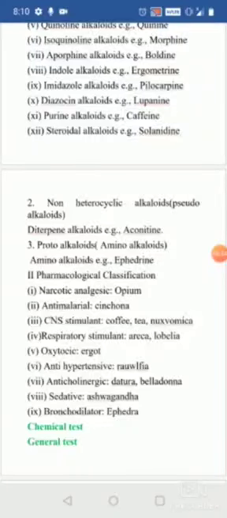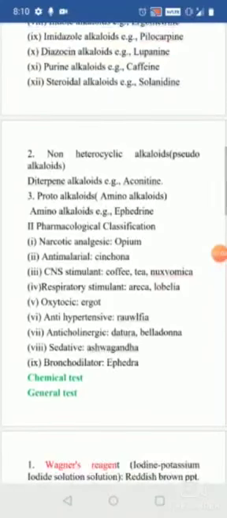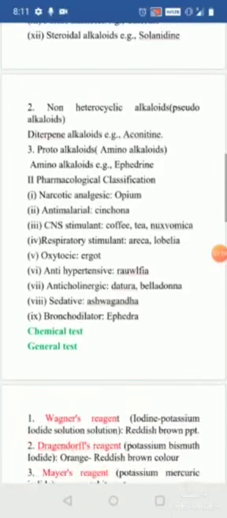When coming to the pharmacological classification, depending upon it, we are going to categorize as the narcotic analgesic, which acts on the brain and opioid receptor and reduces the pain. The example is the opium derivatives, that is morphine and all. Anti-malarial, the cinchona, quinine or quinidine, having anti-malarial property. The CNS stimulant, that is coffee, tea or Nux vomica. When coming to the respiratory stimulants, that is the areca or betel nut.